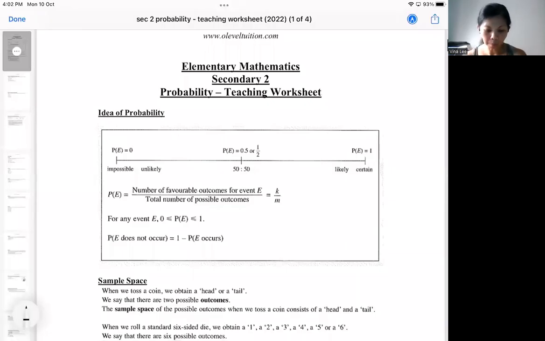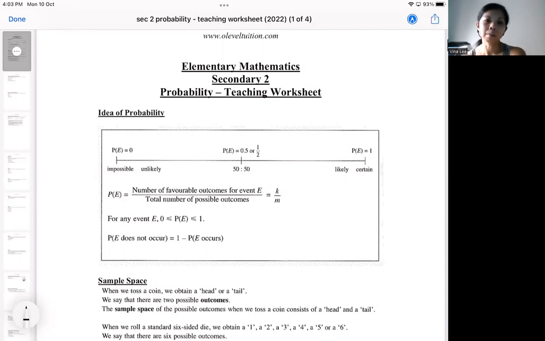Okay, this is a topic on probability. Probability is like chances. In real life, we will usually say, what's my chance of getting an A1? What's my chance of failing? When we talk about chances, it's actually probability. In real life, we always say things like, I think there's a 50-50% chance, or I'm 100% sure. These are the language that we associate with chances in real life.